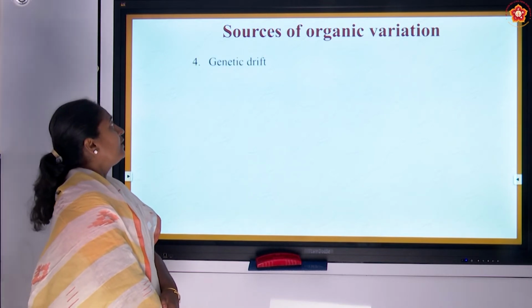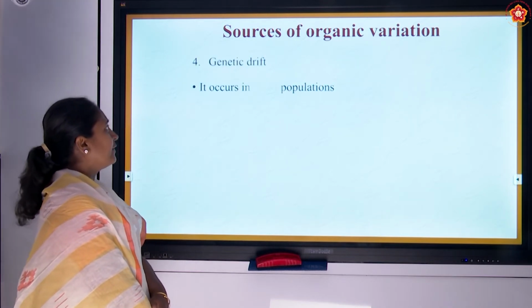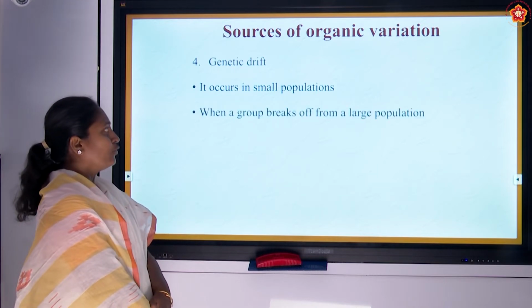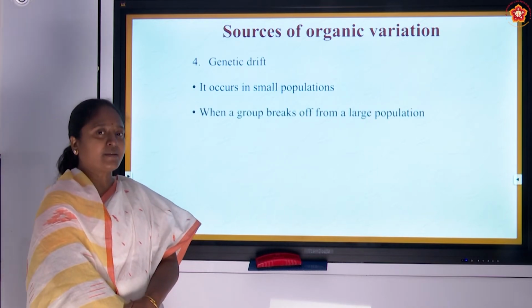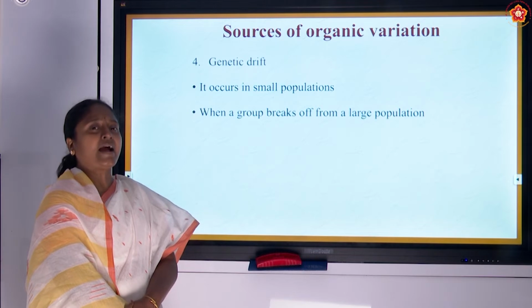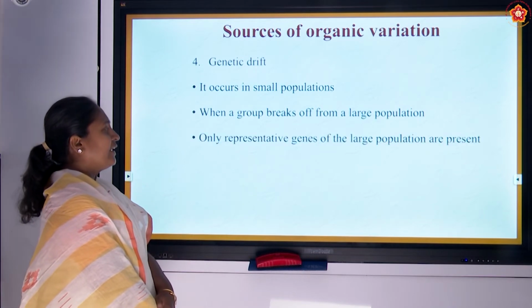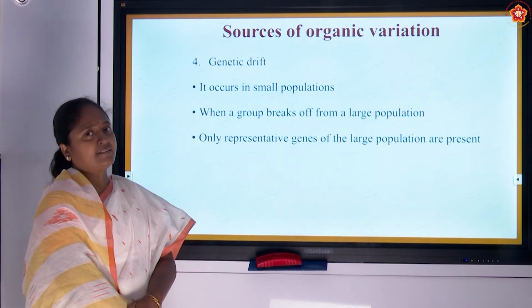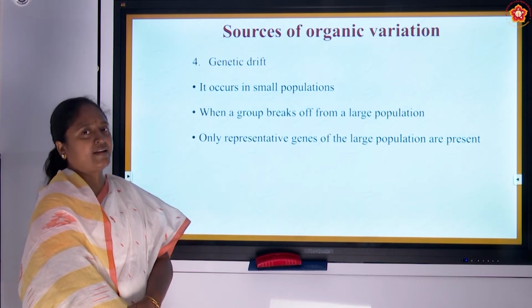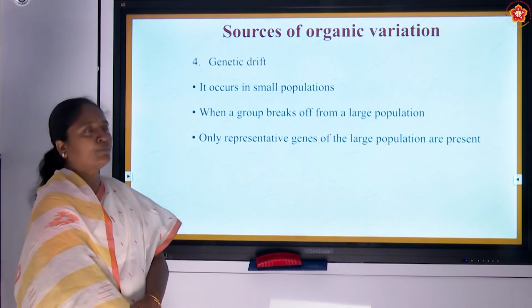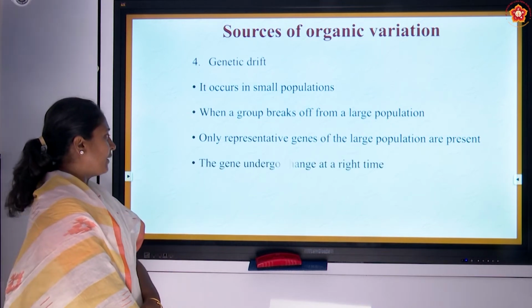And the fourth source is genetic drift, and it occurs in a small population when a group breaks from a larger population and gets isolated from that particular population, and we can see only a few genes that these organisms take and go, because it is a small group of organisms and the large group tends to remain in that environment only.